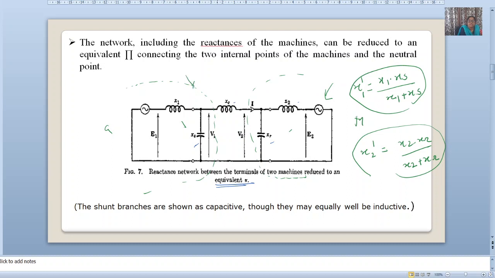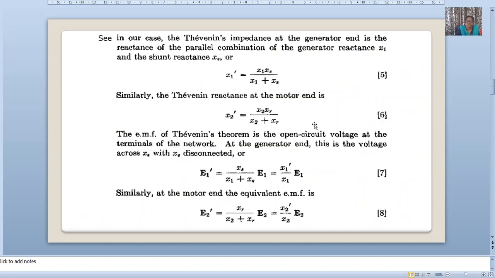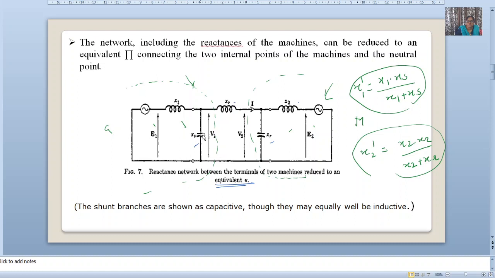Now the open circuit voltages we denote as E1 dash and E2 dash. Applying the voltage division law, or you can apply KVL, to calculate the open circuit voltage, it will be XS into E1 divided by X1 plus XS, because this is across XS.